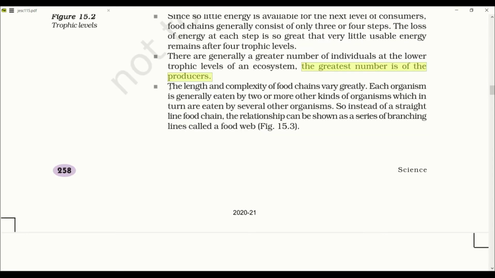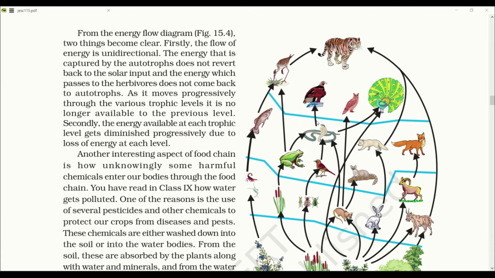The length and complexity of food chain vary greatly. Each organism is generally eaten by 2 or more other kinds of organisms, which in turn are eaten by several other organisms. So now the food chain is not actually a food chain, it becomes a food web. So instead of a straight line food chain, the relationship can be shown as a series of branching lines called food web. So here is the diagram of the food web.